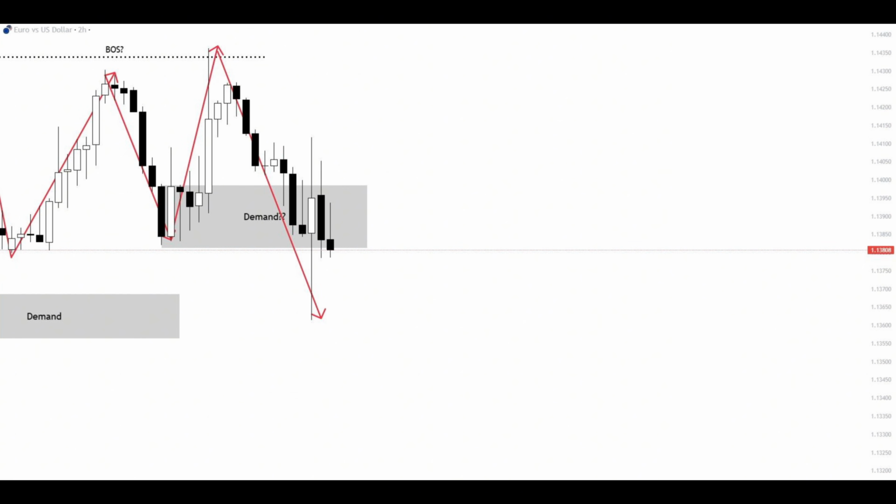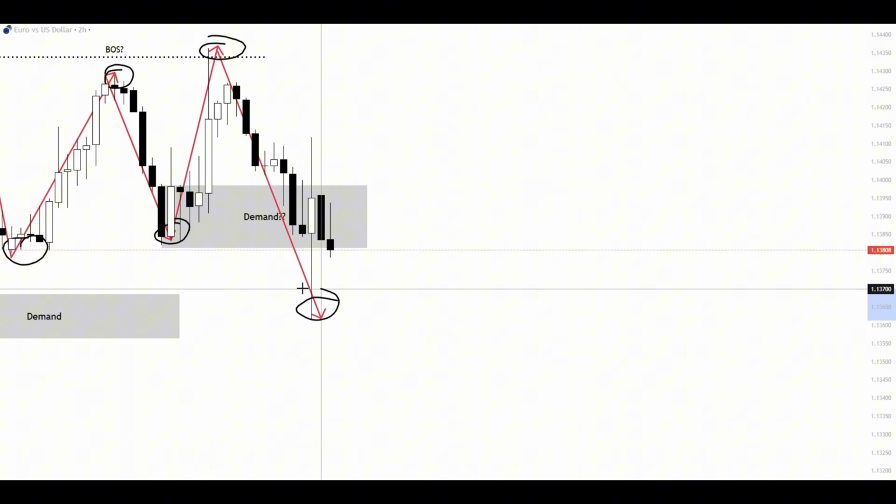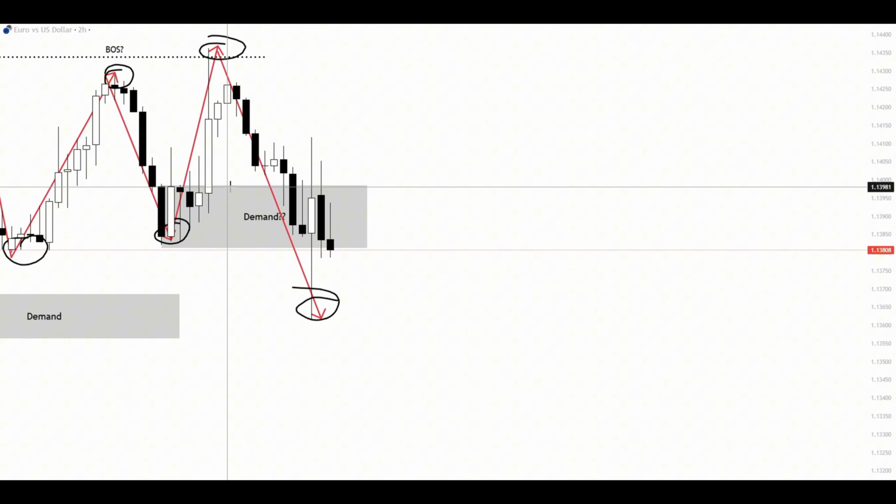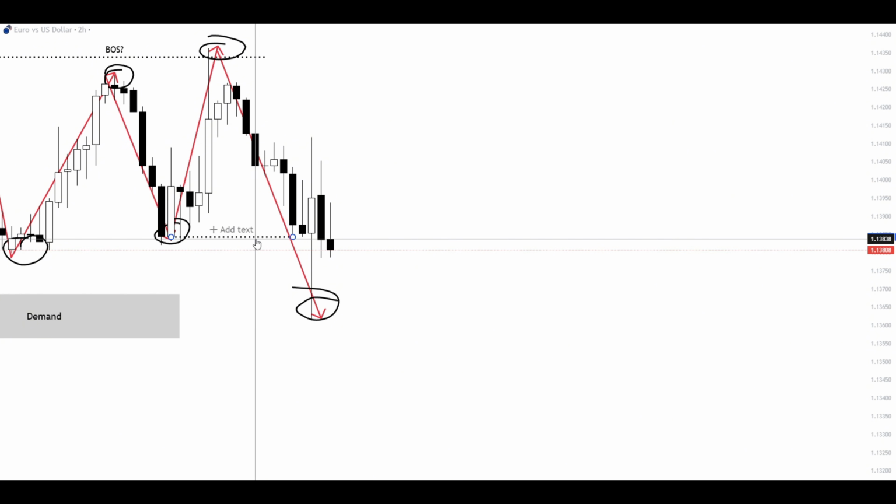Now if you look at the recent swing points, we see here for example that we're having a higher low formation coupled with a higher high formation. Those are swing points of an uptrend. But then this latest push to the downside breaks below the last low, and so it creates a lower low. So if the last low broke down into a lower low, this demand breaks down, and that means that it's now invalidated. And because of the break into a lower low, you would call this downside break a trend change or market structure shift from an uptrend into a downtrend.